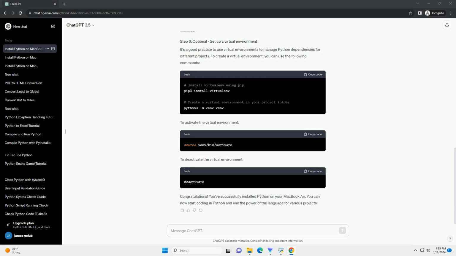Congratulations! You've successfully installed Python on your MacBook Air. You can now start coding in Python and use the power of the language for various projects.